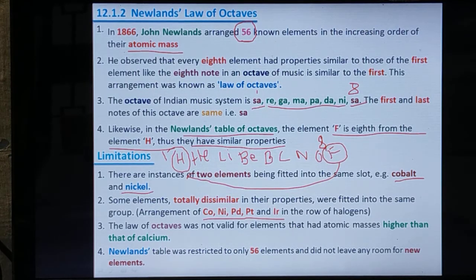Third point, the law of octaves was not valid for elements that had atomic masses higher than that of calcium. What's the atomic number of calcium? 20.